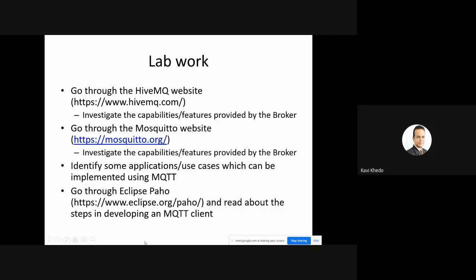Then you go through Eclipse Paho as well. Read about the steps involved in developing an MQTT client. This we will need next week. Next week we are going to develop an MQTT client. I'll show you the steps, the different codes and everything. But it will be better if you go through the steps before the lecture next week, that is next Monday. So if you do this, we should be ready for our next lecture.